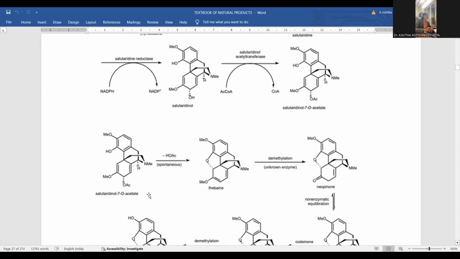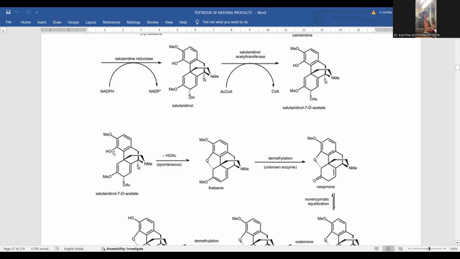After that, we have to treat this intermediate with a spontaneous process. Spontaneously, it is able to remove that. Being a bulky functionality, immediate removal of this one is possible. And then the formation of the thebaine intermediate is possible.